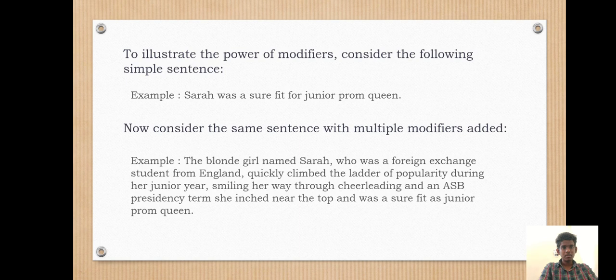Example: The blonde girl named Sarah, who was a foreign exchange student from England, quickly climbed the ladder of popularity during her junior year. Smiling her way through cheerleading and an ASB presidency term, she inched near the top and was a sure fit as junior prom queen.